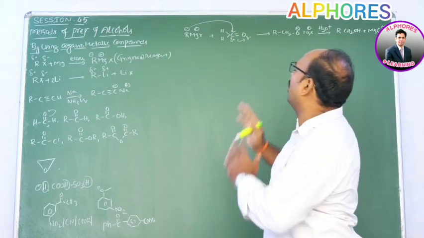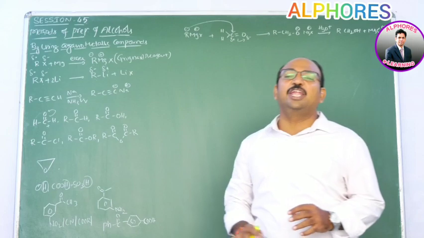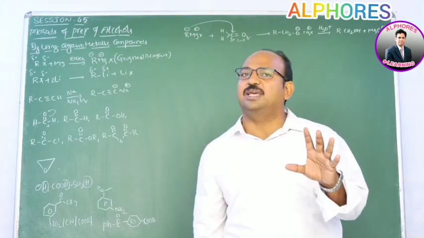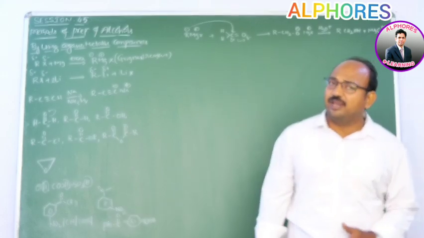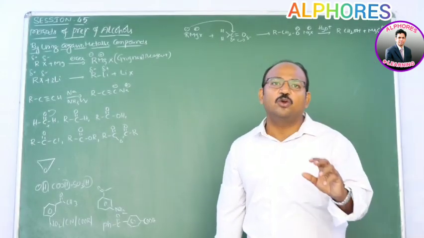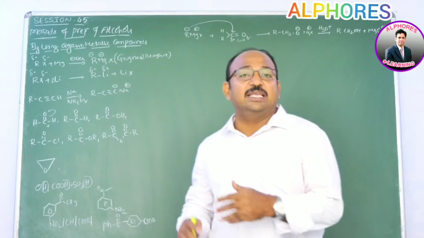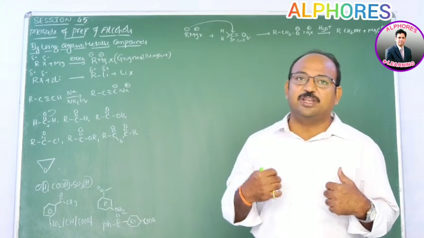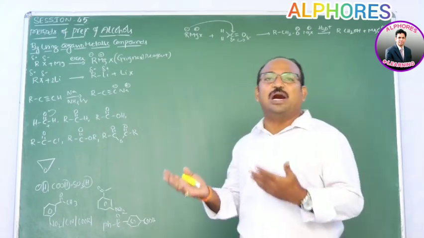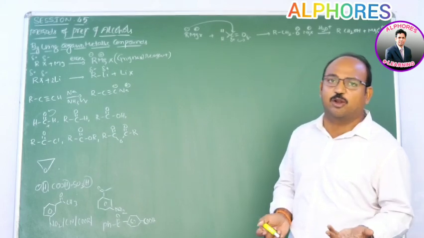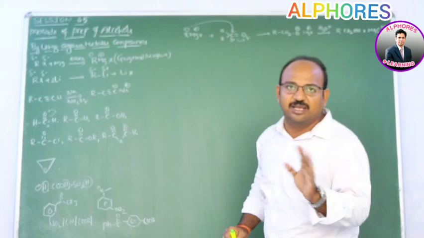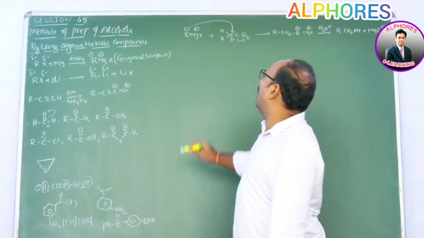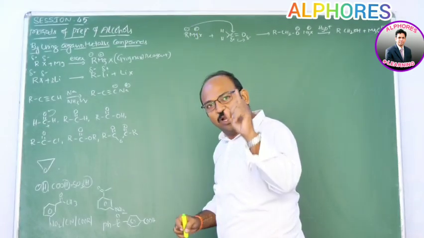Here the Grignard reagent functions such that it furnishes a carbanion. That carbanion acts only as a nucleophile. But if there is any acidic hydrogen, then it prefers to act as a base. Since formaldehyde does not have any acidic hydrogen, and the C=O group's hydrogen is not acidic, R minus has only one option.